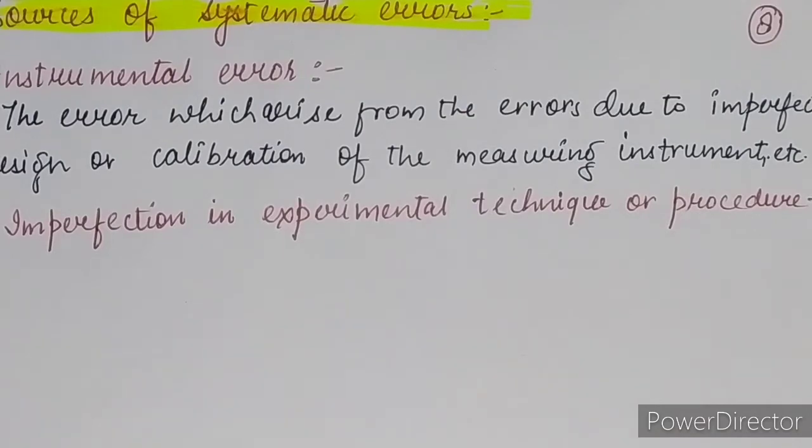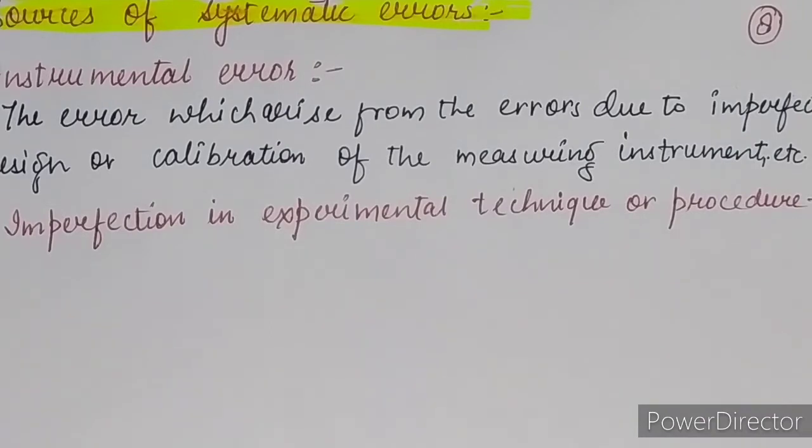Other than that, external conditions such as change in temperature, humidity, and wind velocity during the experiment are also systematic errors that affect the measurement. So these are the imperfections in the technique and the procedure through which we get the error.